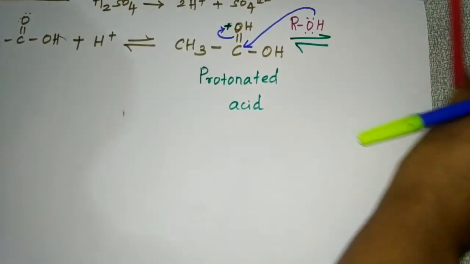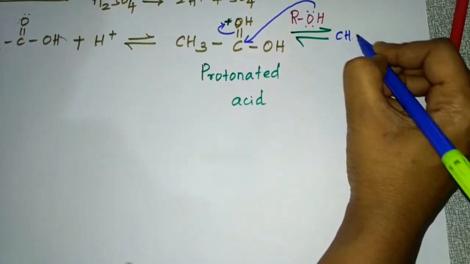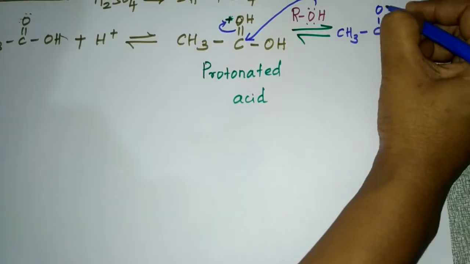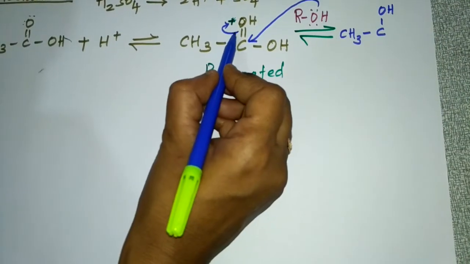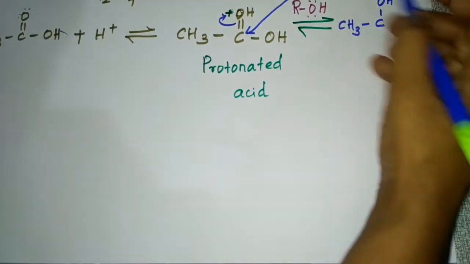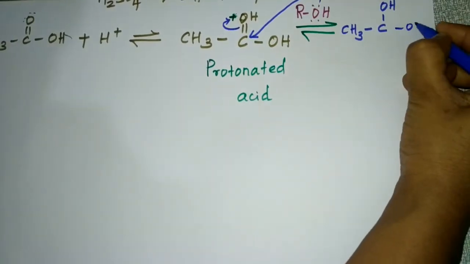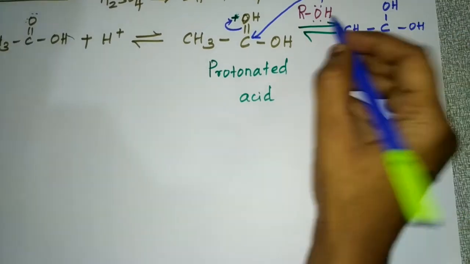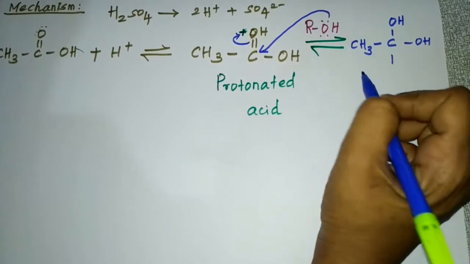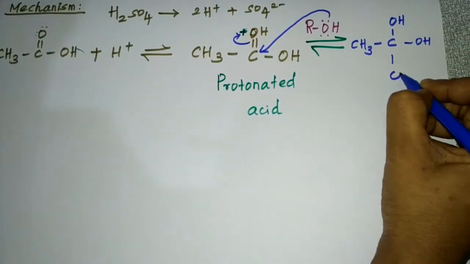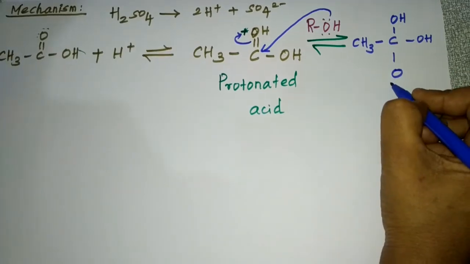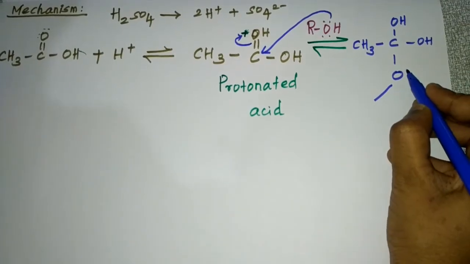So now the product will be CH3 C, here it will become a single bond OH, because the electrons get transferred here. So it will become a single bond OH, and this OH will be like that only. And here this OH and this R.